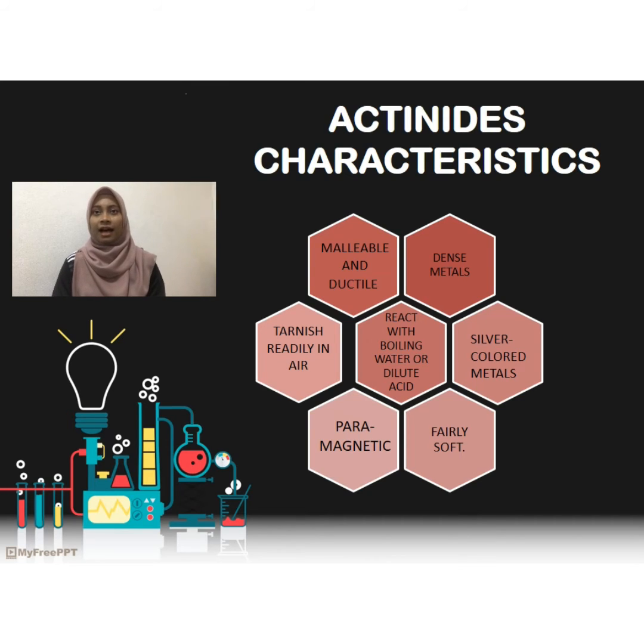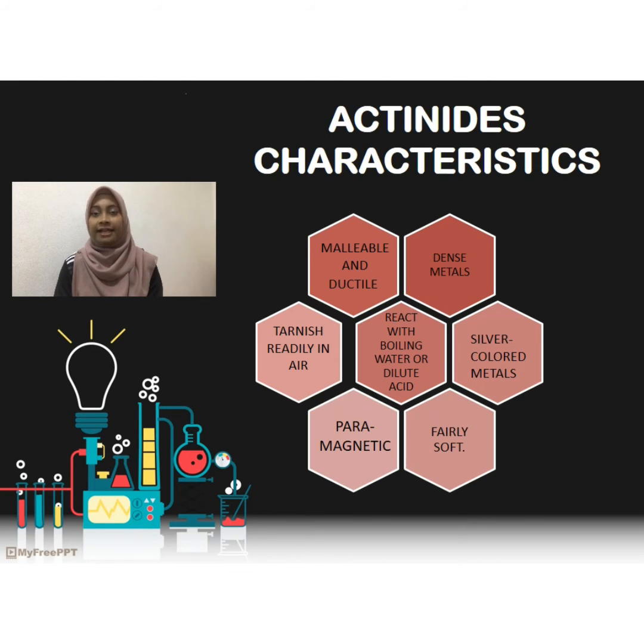These elements are malleable and ductile. Actinides are very dense metals with distinctive structures. Numerous allotropes can be formed. Plutonium has at least 6 allotropes. The exception is actinium, which has fewer crystalline phases. They react with boiling water or dilute acid to release hydrogen gas. All these elements are silver-colored metals that are solid at room temperature and pressure.